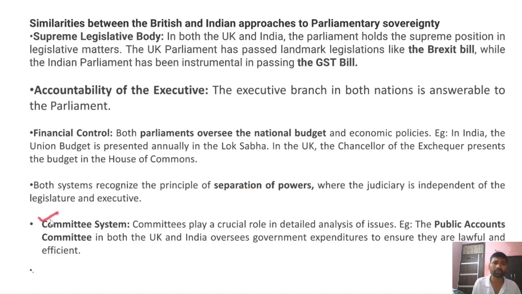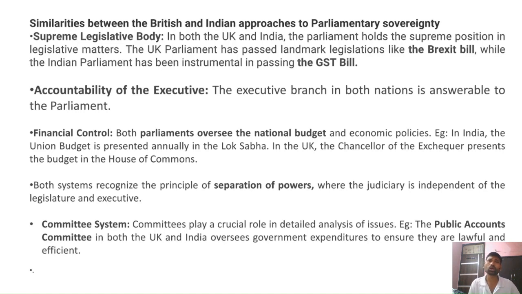Now, the committee system. Committees usually play a crucial role in detailed analysis of various issues. For example, in India, we have a Public Accounts Committee, and this Public Accounts Committee is similar for both the UK and India, and they usually oversee government expenditure to ensure it is lawful and efficient, right?